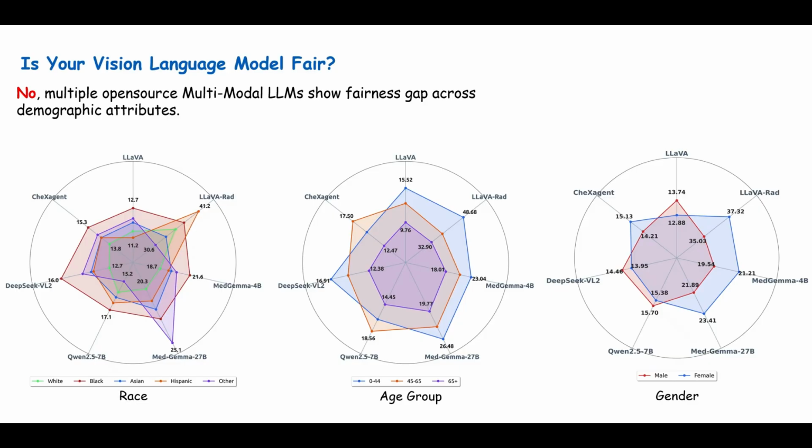Previously, methods have been proposed to reduce fairness gaps in LLMs, but those methods focus on the frequency of sensitive words related to demographic attributes in the output itself, which is not applicable in this setting because medical reports do not contain such sensitive information.